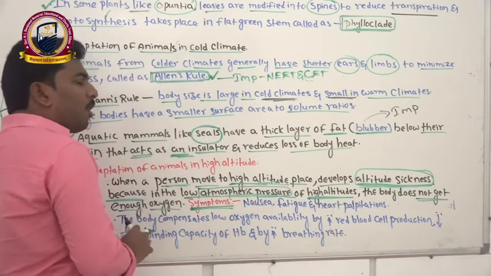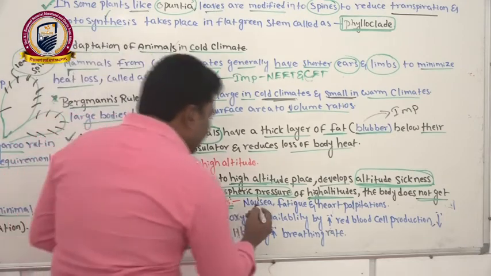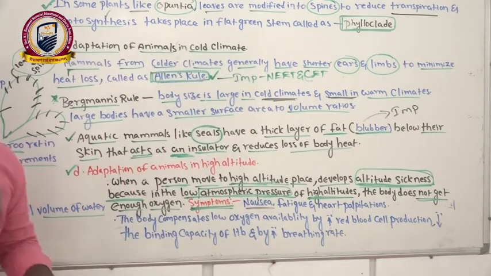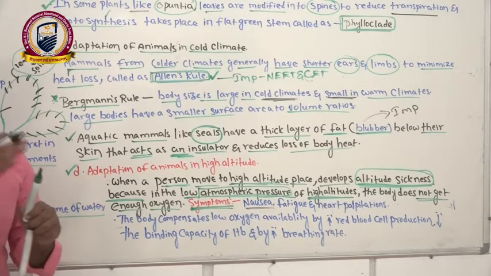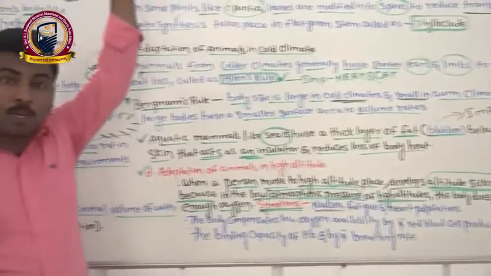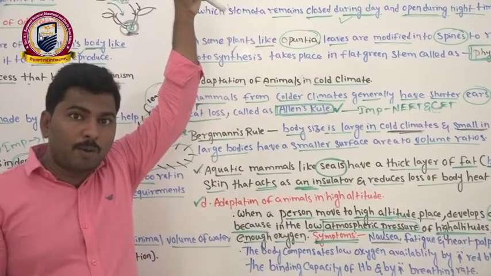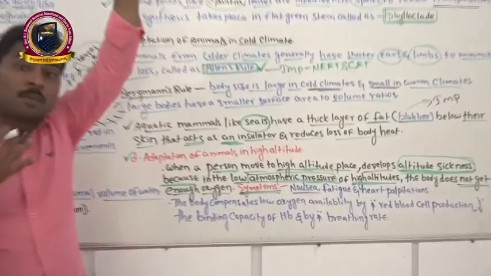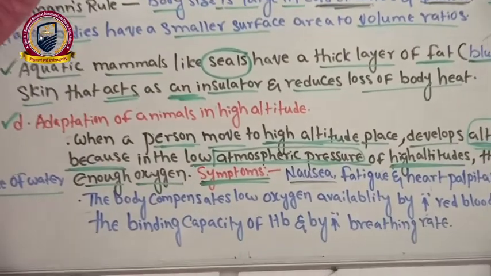What kind of symptoms develop in the person's body? One symptom is nausea. Nausea means nothing but a vomiting sensation. When we move from the ground floor to the top floor, for example a 10 floor apartment, some members' bodies do not adjust to that environment.